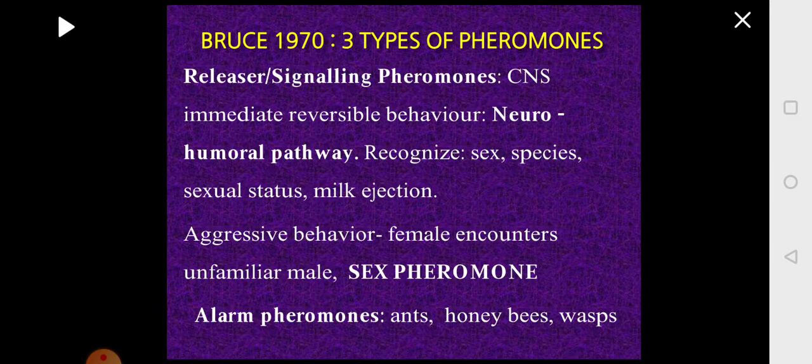When the first one bites you, it is releasing alarm pheromone which attracts other members of the colony, and their main goal is to protect the colony and chase the predator away. So this is again another example of a releaser or signaling pheromone exhibited by the colonial social insects.